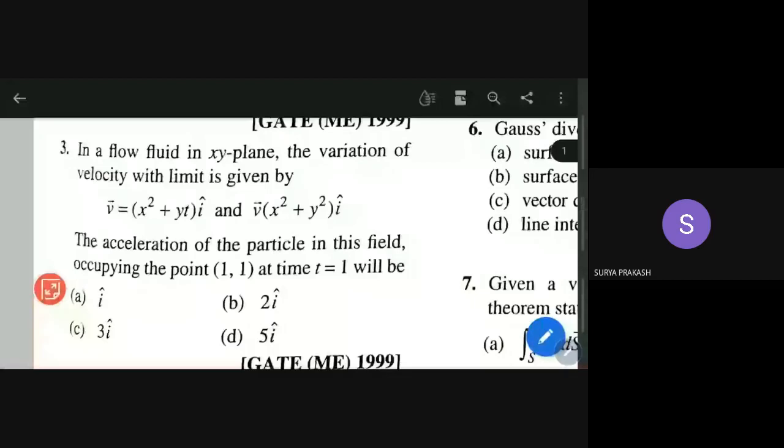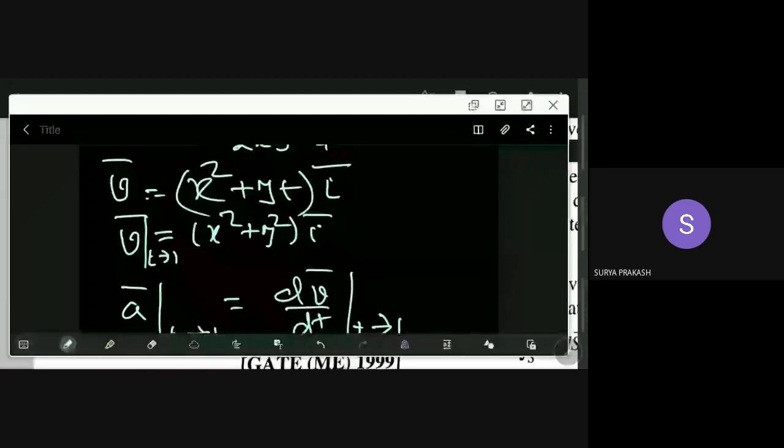Then how can we write? dV bar by dt is actually acceleration. So when we write dV bar by dt, how does it come?